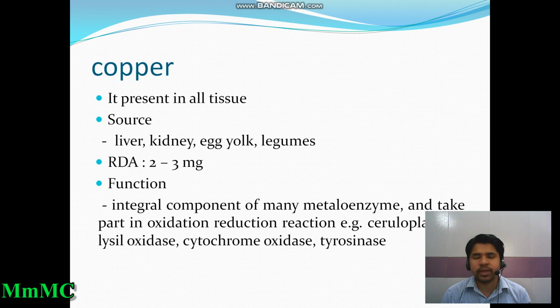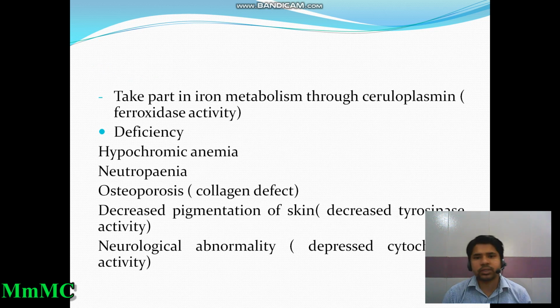So copper is a very important metal or mineral for several types of enzyme activity. It takes part in iron metabolism through ceruloplasmin. Its deficiency ultimately causes hypochromic anemia, neutropenia, osteoporosis, decreased pigmentation of the skin, and neurological abnormality.